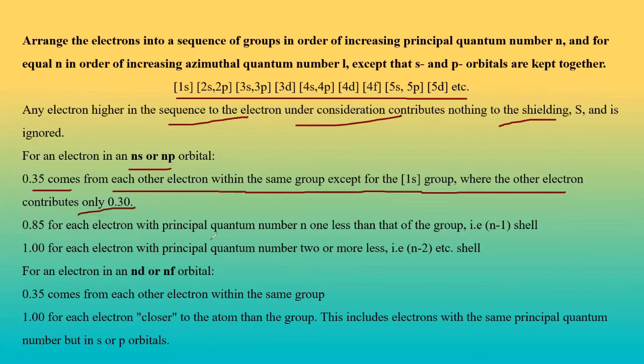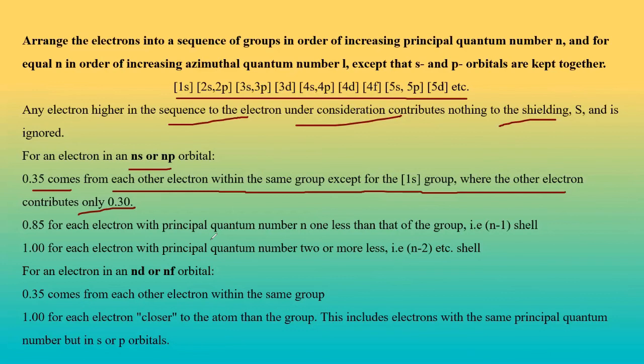You may wonder where I am getting this data, 0.35, 0.30, 0.85. It is quite common; if I were in your place, I would have asked the same. These are actually experimental data obtained from an experimental database, that is, a book. These are the normal data for shielding effect that people have, so we have incorporated them here.